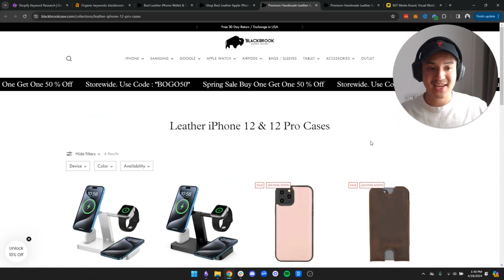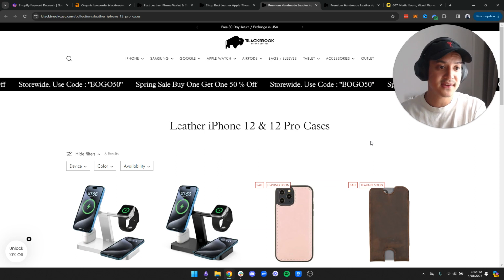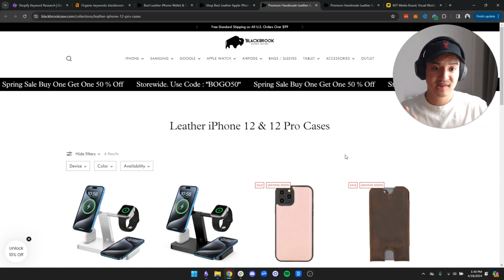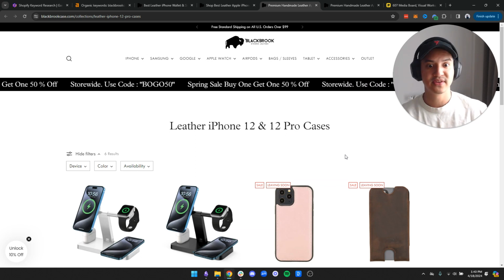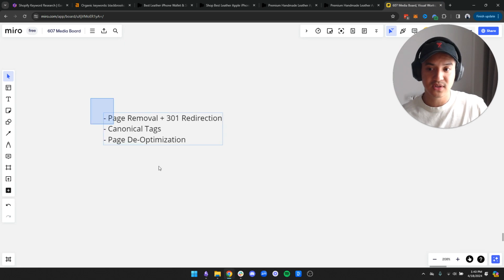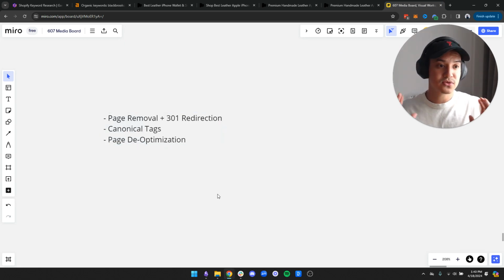And again, I'm not saying that's the solution for this specific case. You'd have to do a little bit of keyword research and check the search volumes for these specific queries to determine whether they are actually even needed. But yeah, these are the three solutions you can use to solve keyword cannibalization.